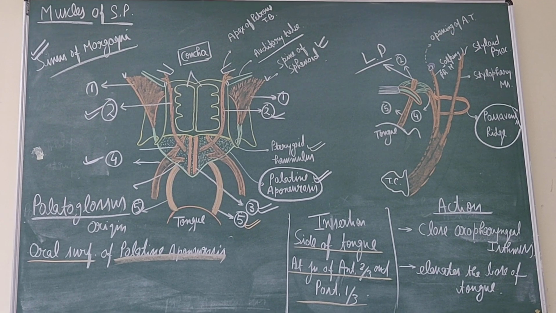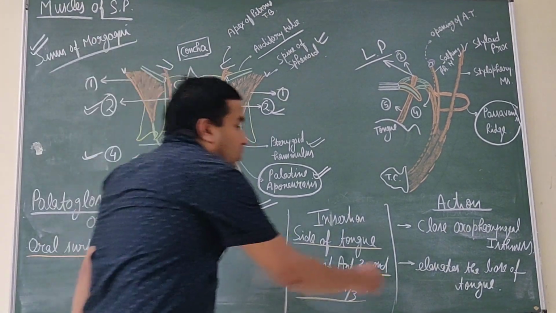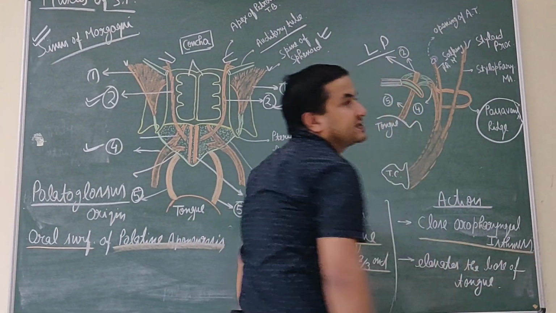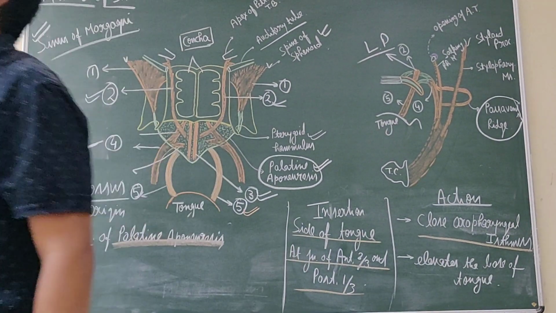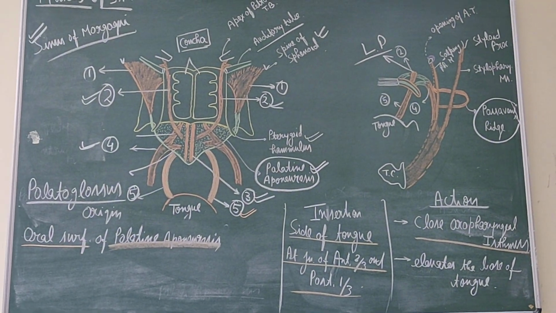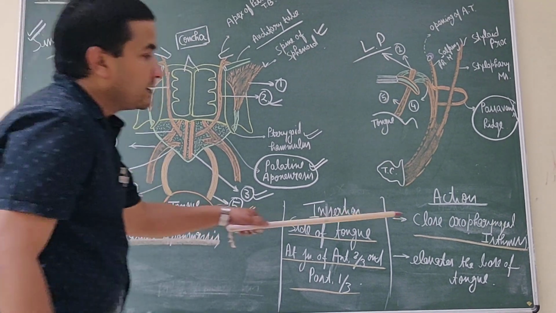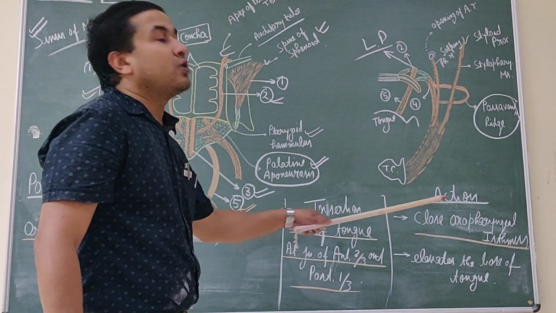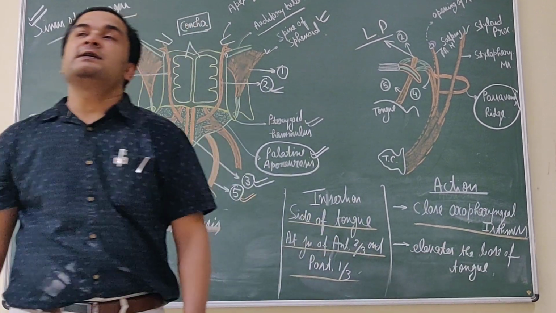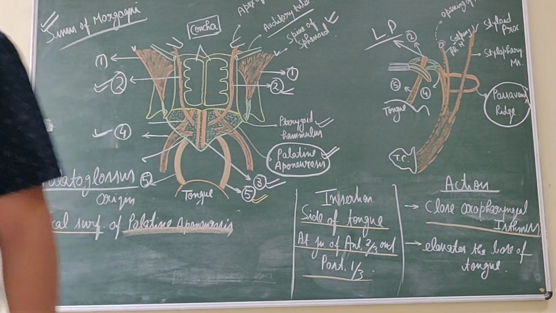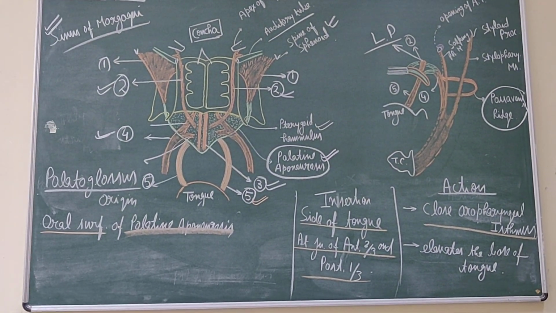Now the action: it closes the oropharyngeal isthmus as it forms the lateral boundary of this isthmus. So it closes the oropharyngeal isthmus at the time of chewing food.